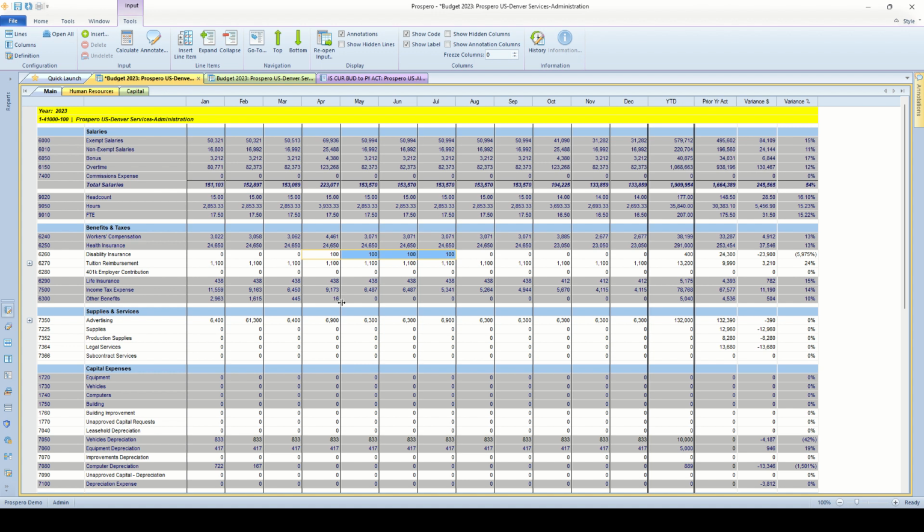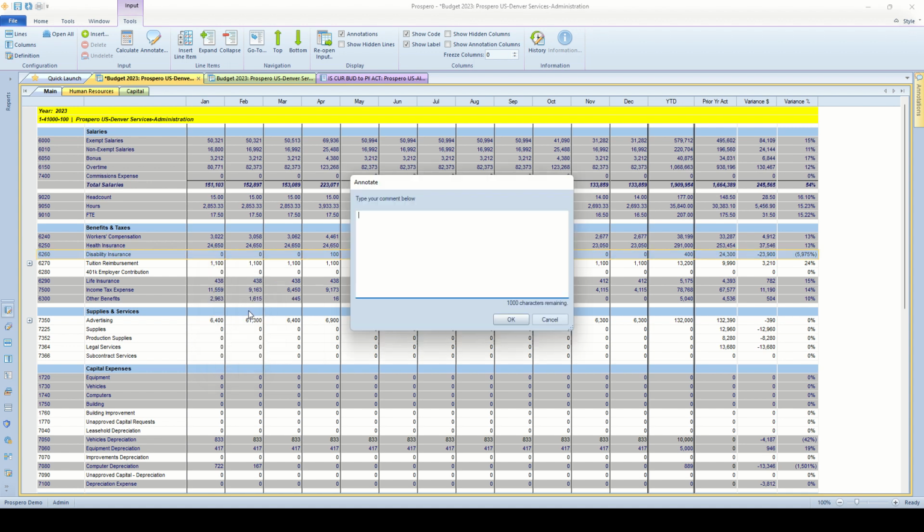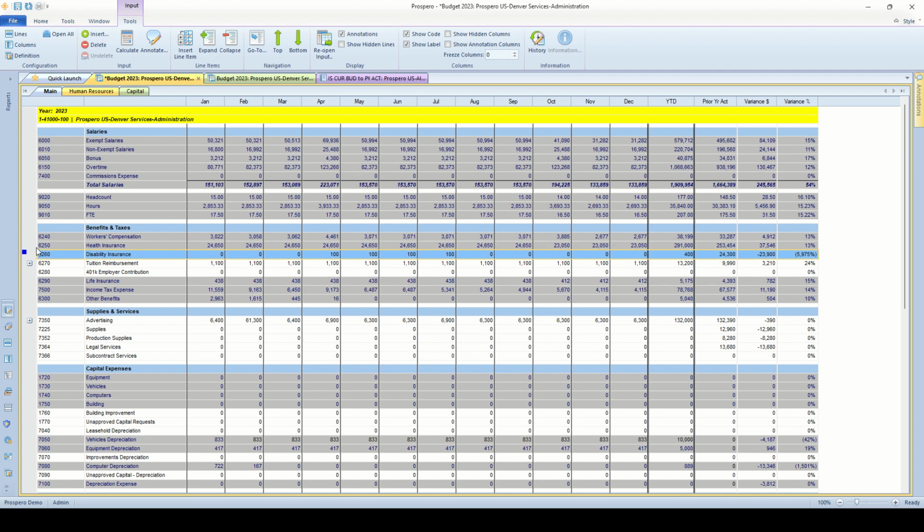We also have options for your budget managers to add, in addition to just balances, notes to your input screens as well. So for any row that's available for input, I can click one time on that row and right click and select annotate. That brings up a pop-up box for any notes that we want to add to this particular input screen. Just type in our notes, click OK to add that to that row. That will add a little blue square on the left hand side. If I put my cursor over that blue square, it pops up and shows me the notes that I just added.